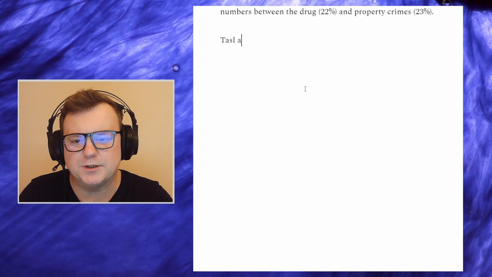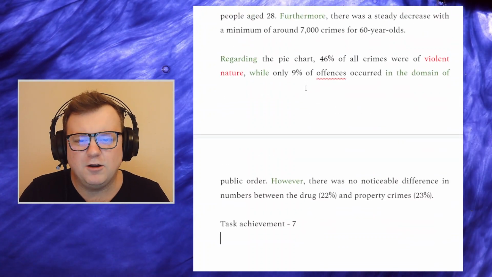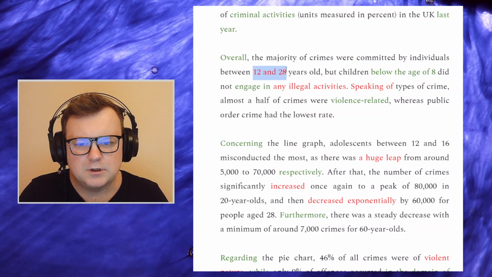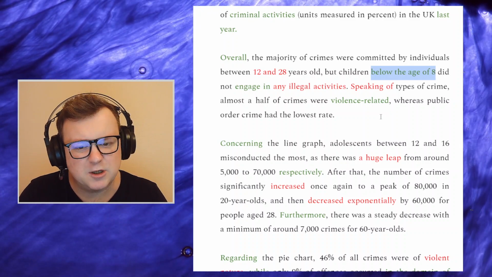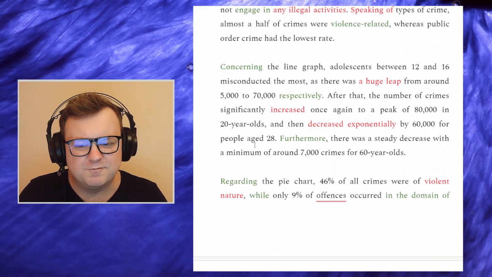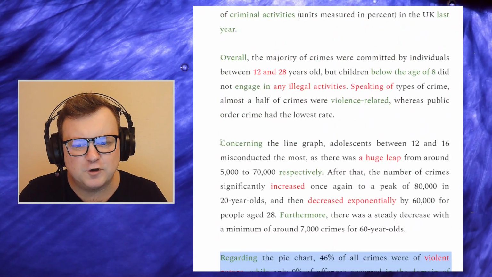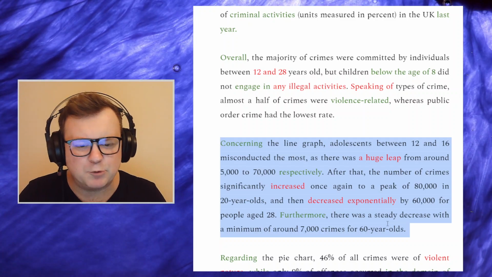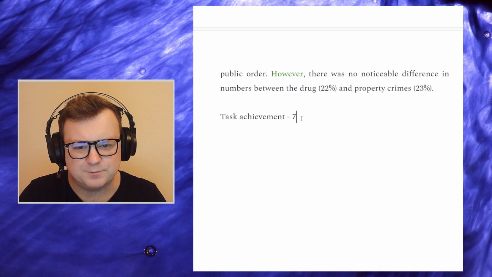Task achievement. So I think I can award 7 for this. I can't award higher simply because I don't like the lack of precision in the overview. I also feel like this is a little bit irrelevant in the overview, but I still think the overview was successful. I'm absolutely 100% band 9 informed on this second paragraph, and I am fully informed on this one despite the candidate using more dynamic language rather than static language, but I am on the whole informed on it. So I think I can award C1 task achievement of 7.